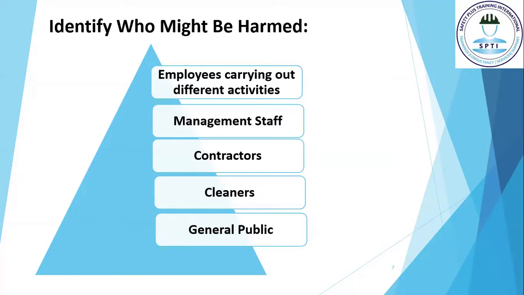The second step in risk assessment is to identify who might be harmed. They may be your employees carrying out the work. They may be the management staff, the contractors working on your behalf, cleaners, and the general public visiting your workplace for different purposes.